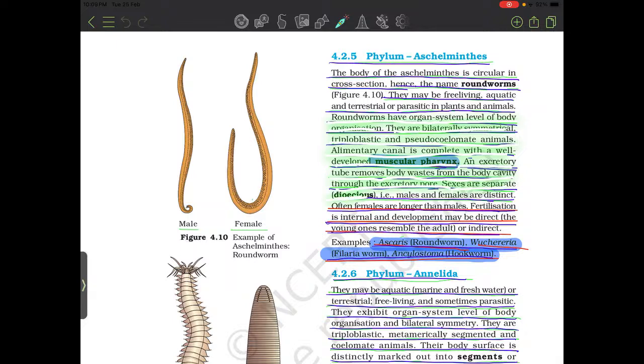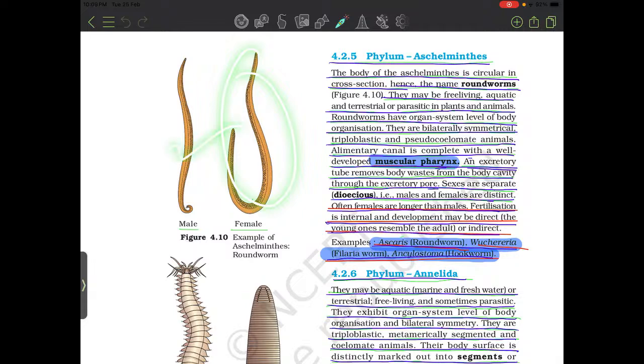Sexes are separate, dioecious. Male and female are distinct, and often the female is longer than the male. Fertilization is internal and development may be direct; the young ones resemble adults. Examples: Ascaris, the roundworm, Wuchereria, the filarial worm, and Ancylostoma, the hookworm. Male and female Aschelminthes roundworms: you can see the female is larger than the male.